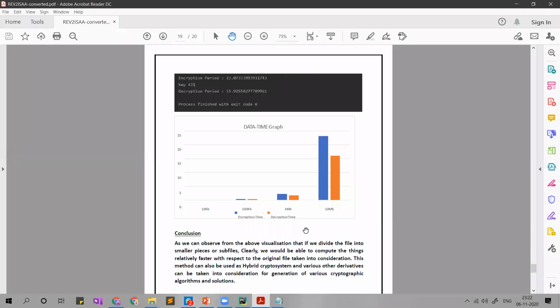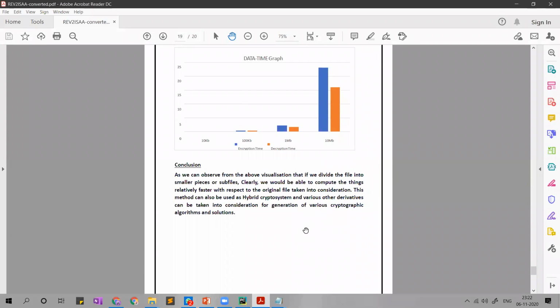Mainly, this is the end of our project, and we reached the conclusion, as you can observe from the above visualization, that if we divide the file into smaller pieces or sub files, we would be able to compute things relatively faster compared to the original file. This method can also be used as a hybrid crypto system, and various other derivatives can be taken into consideration for generation of various cryptographic algorithms and solutions.